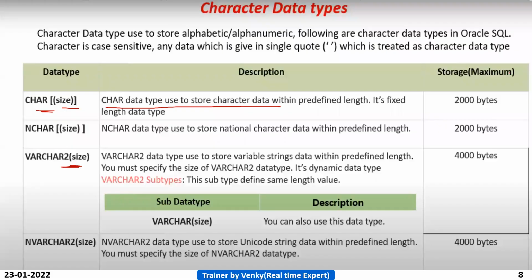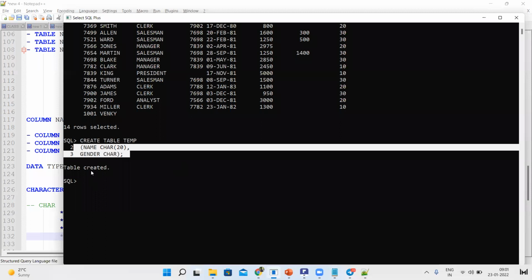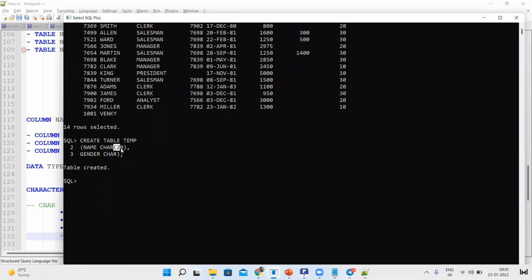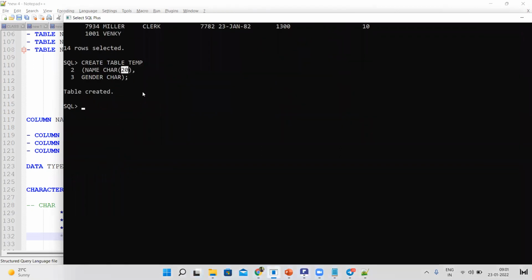And one more thing, storage. The maximum storage is 2000 bytes. Here, what is the size we have declared, guys? 20.